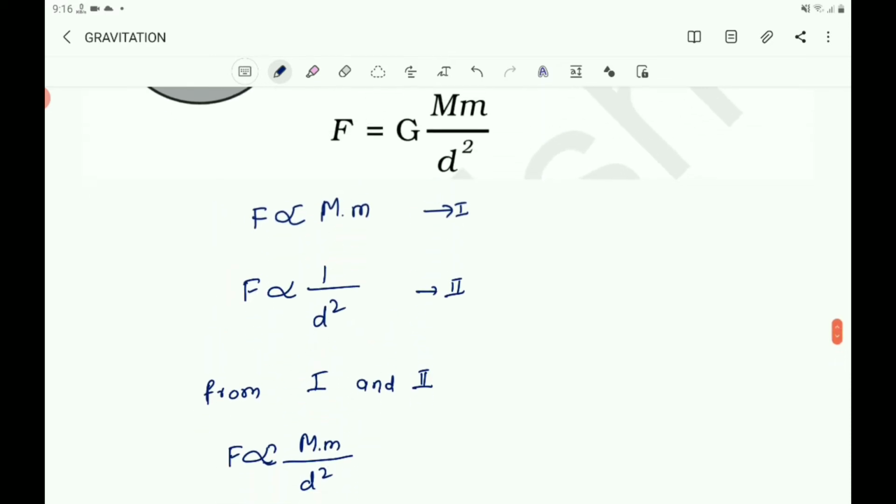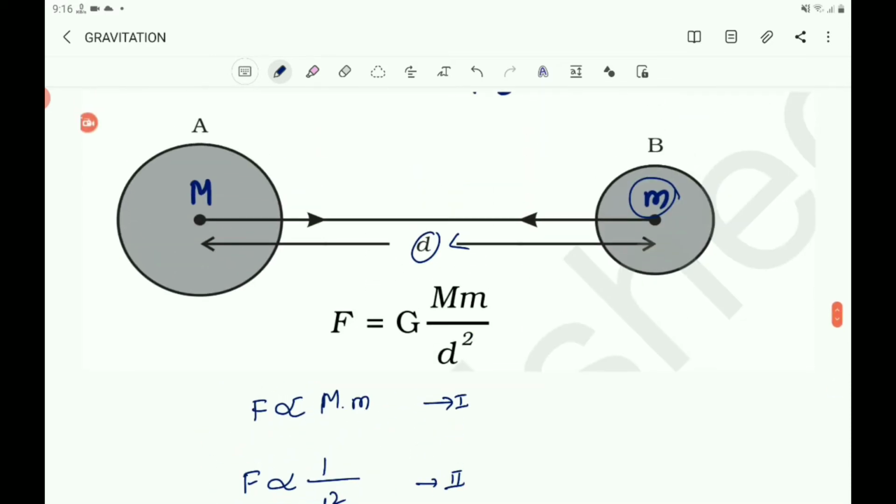So here A and B are the two objects. A is an object of mass capital M, B is an object of mass small m. The mass of this B we have taken as small letter m. And the distance between them is d.